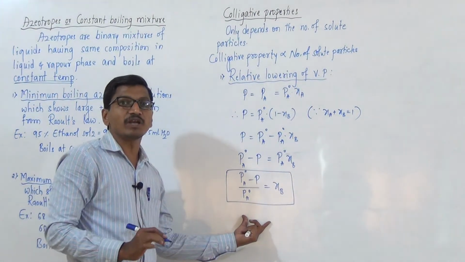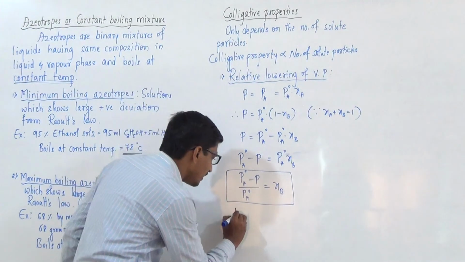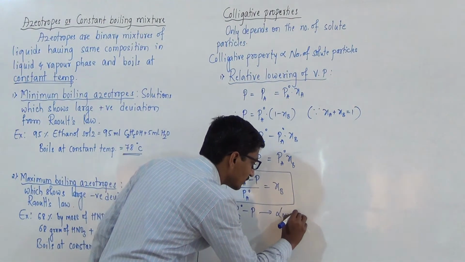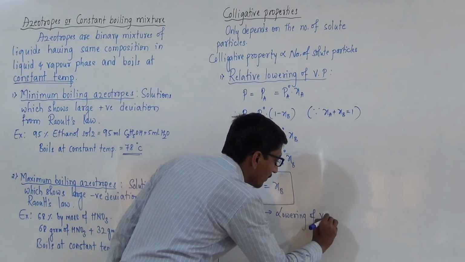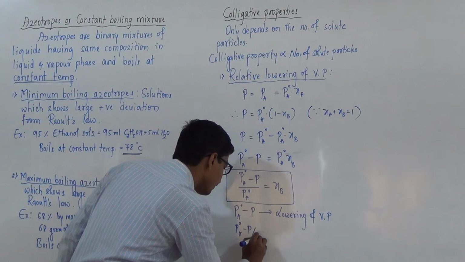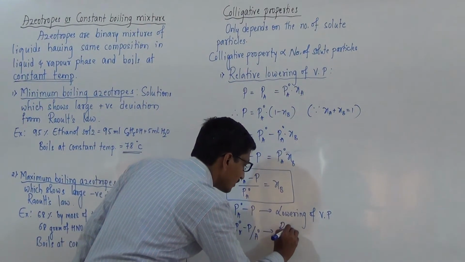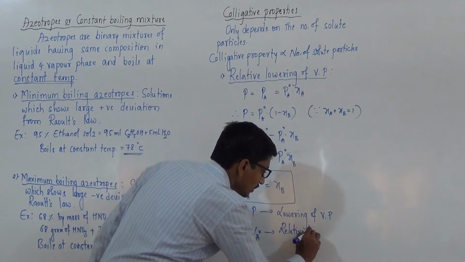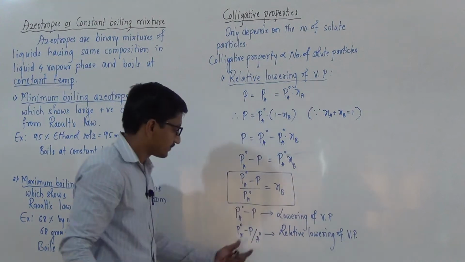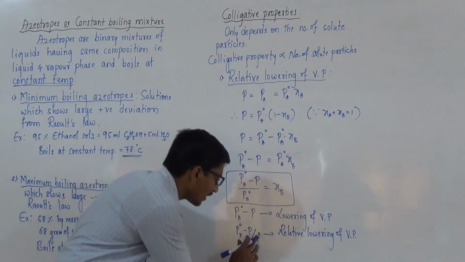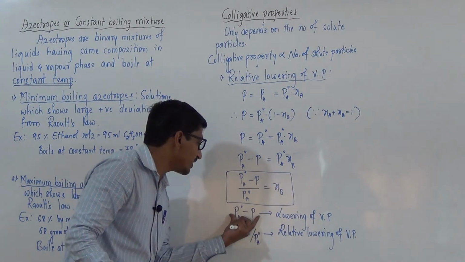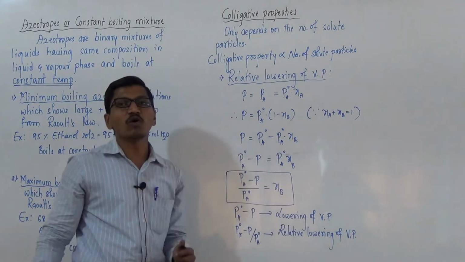This is another statement for Raoult's law. Pa naught minus P is the lowering of vapor pressure, and (Pa naught minus P) by Pa naught is nothing but the relative lowering of vapor pressure.